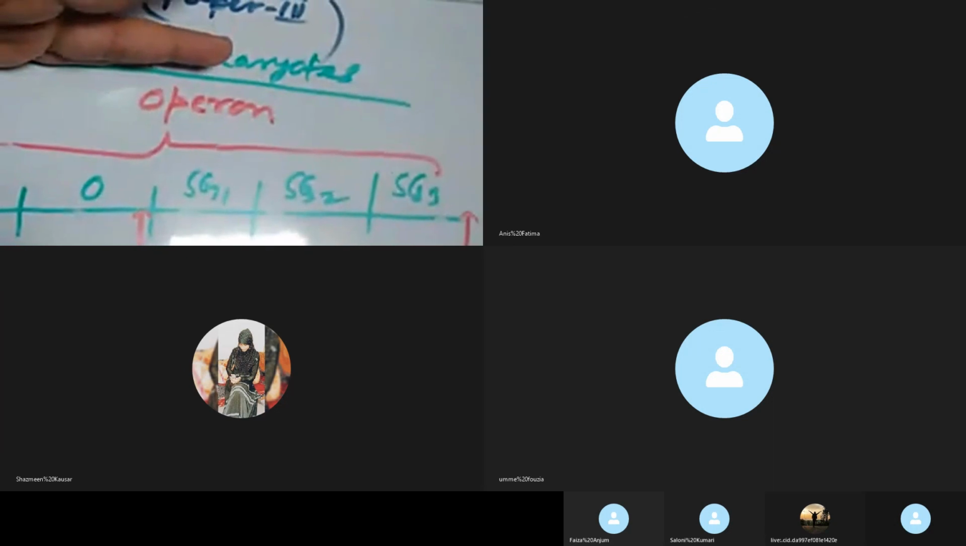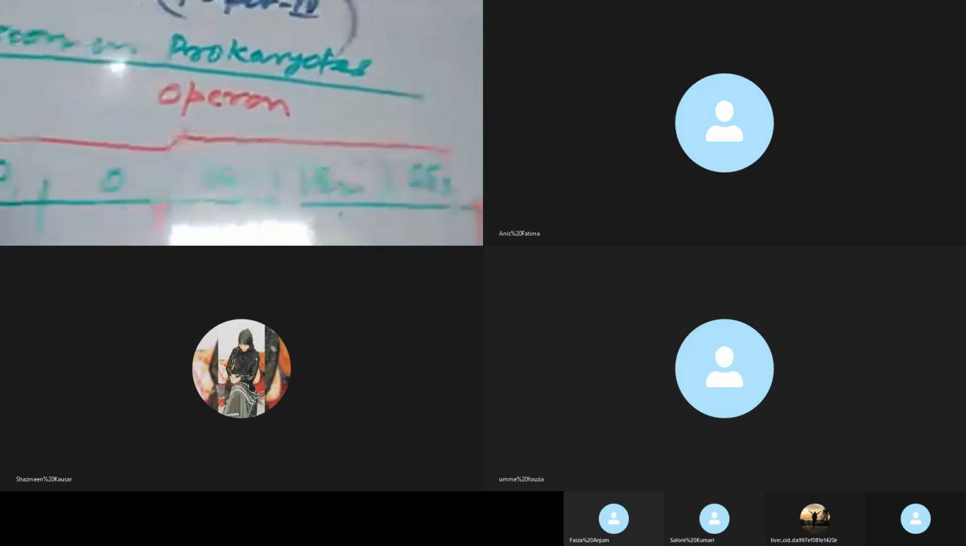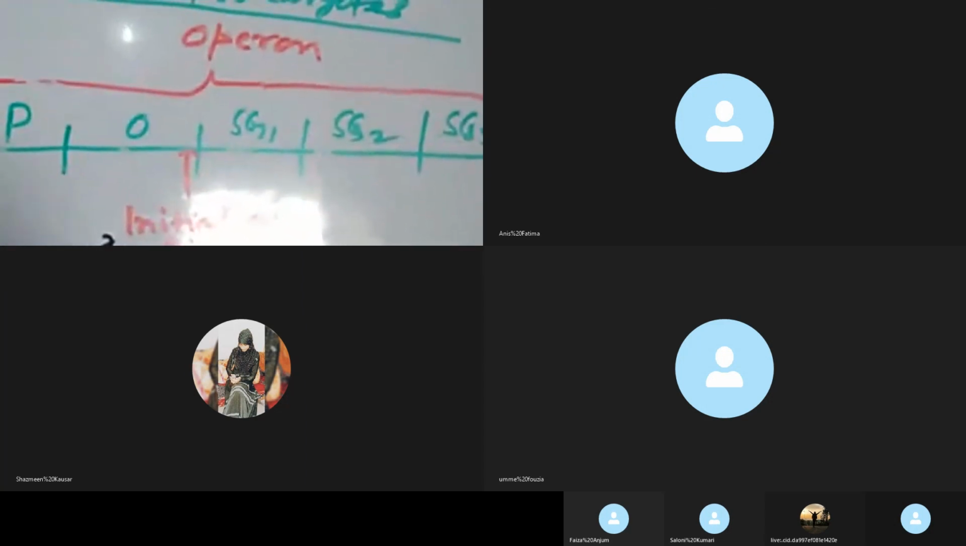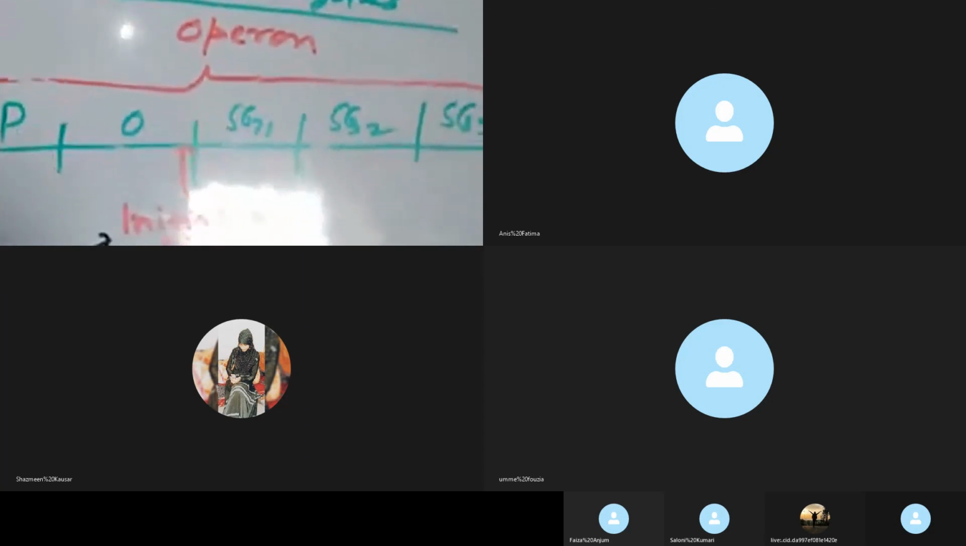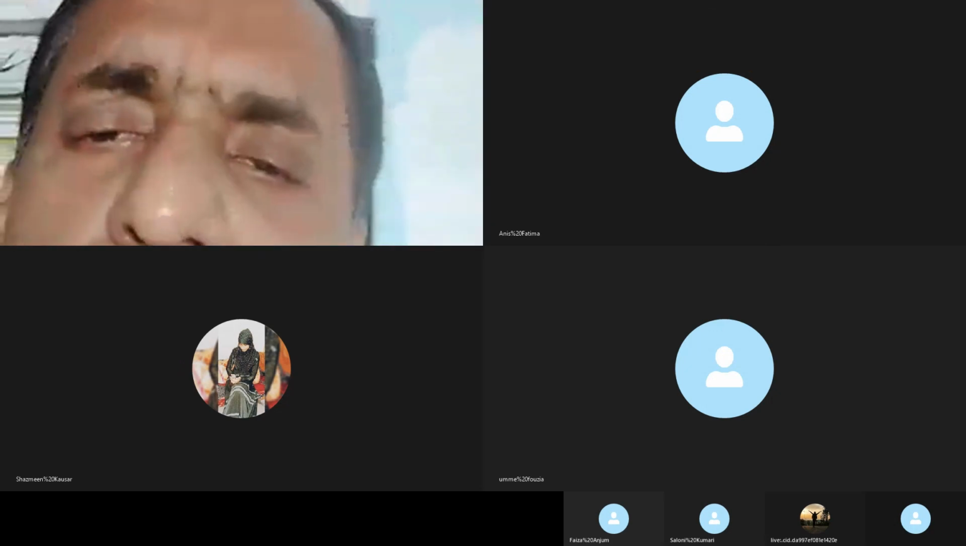I have already discussed the operon. I have already made you know the transcriptional unit. These are the terminology which you should know to study the lac operon. In the next lecture, we will start the lac operon.